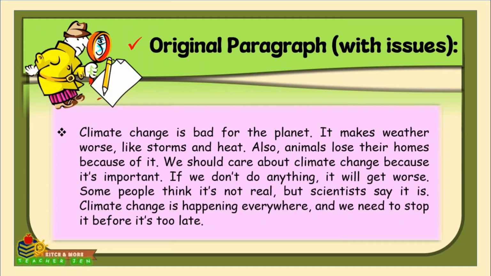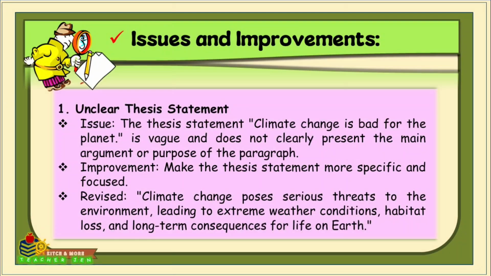Based on this paragraph, what are the issues that we're able to identify, and what are our suggestions for improvement? Okay, so we have here the first one, unclear thesis statement. This paragraph does not have a clear thesis statement. The issue here is this thesis statement, climate change is bad for the planet, is vague and does not clearly present the main argument or purpose of the paragraph.